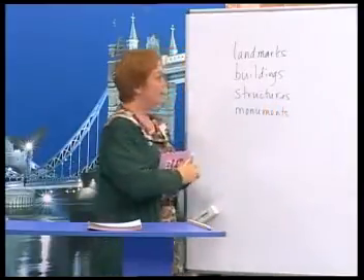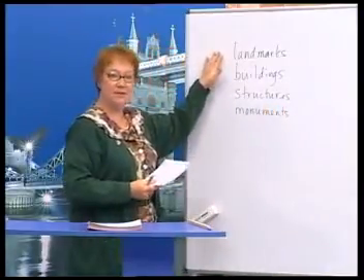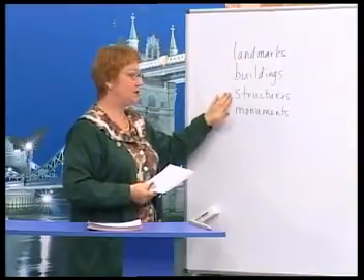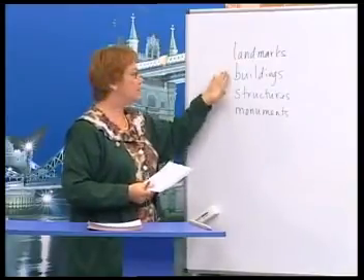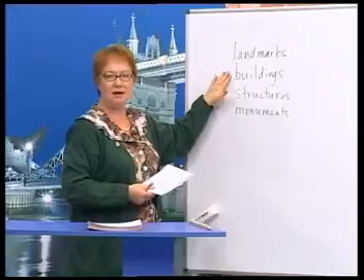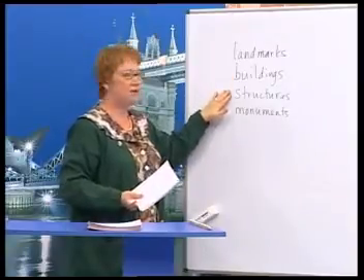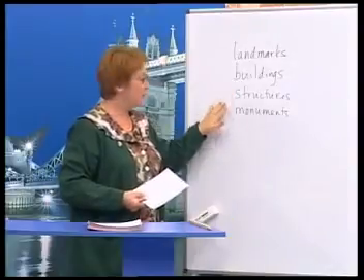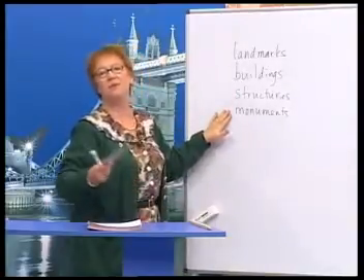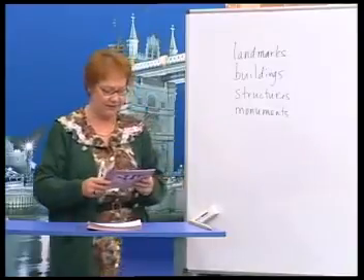So these are landmarks built by people: buildings, structures, and monuments. A building might be somewhere that someone lives or uses. A structure is not for living, and a monument is to remember somebody by, for example.